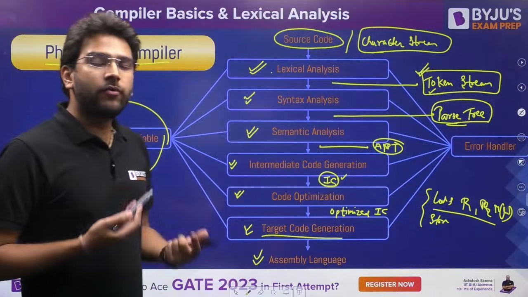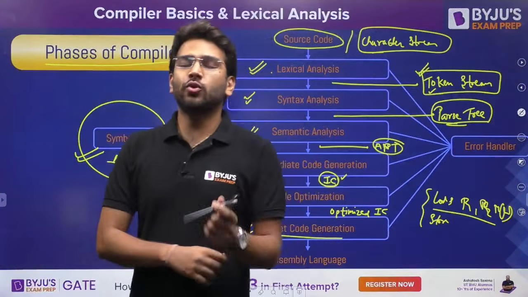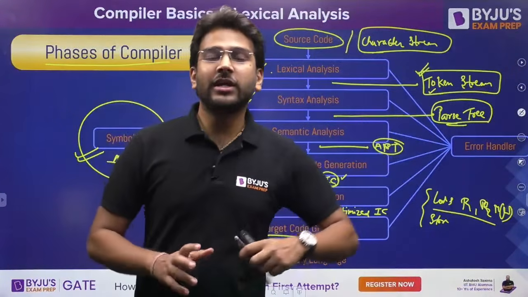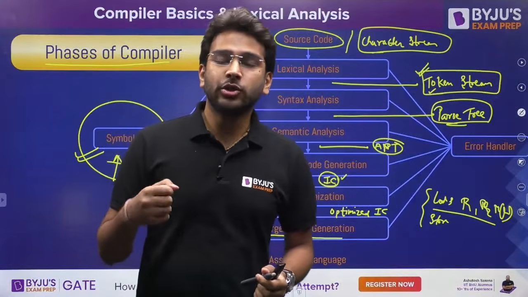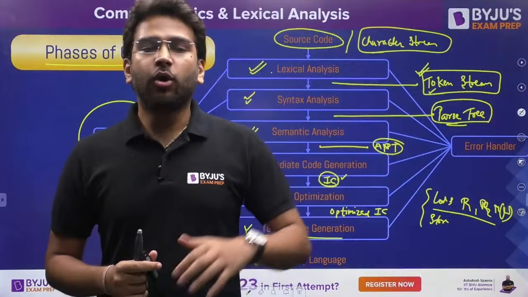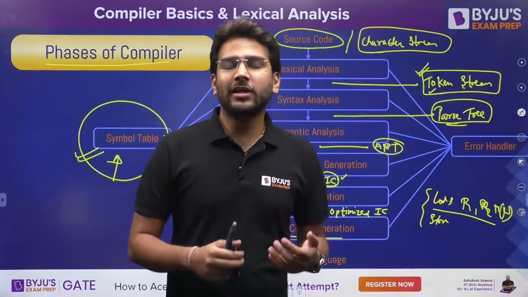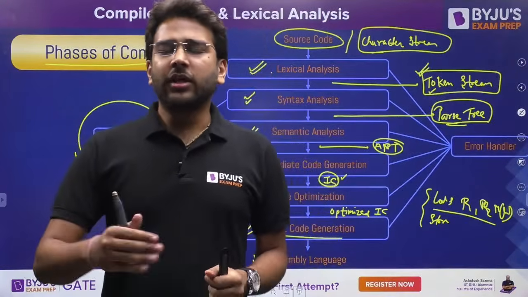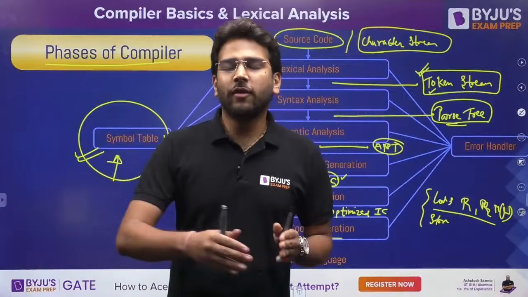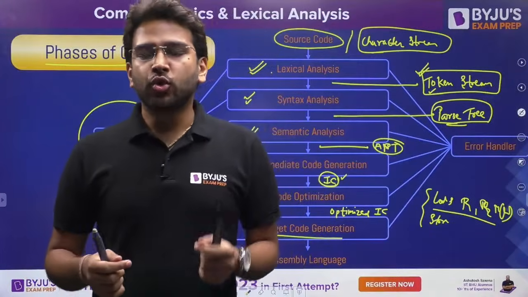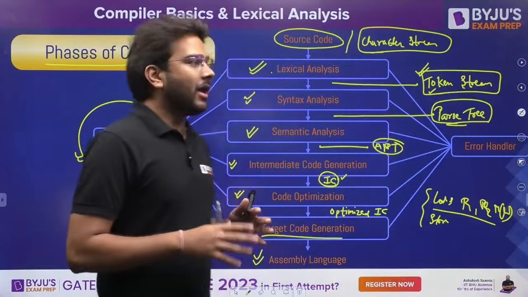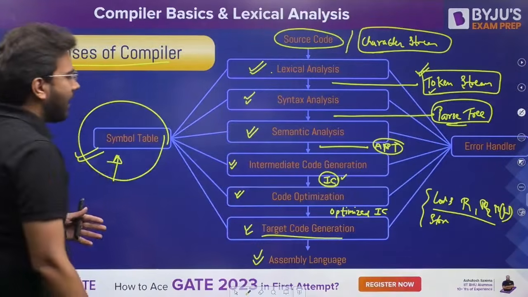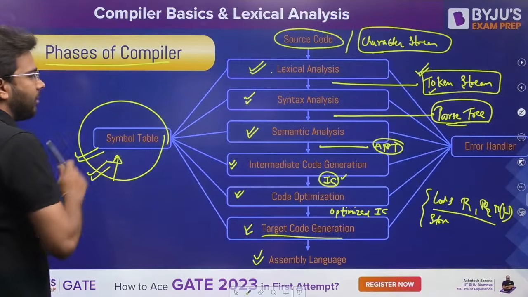And what kind of information is it going to store? It is going to store the type of the identifier, whether it is integer type, character type, and so on. It is going to store the scope of the identifier, also the declaration line number, all the details of those identifiers. It will store them in that symbol table, which is a data structure that we maintain, and every phase of the compiler is going to access that symbol table.